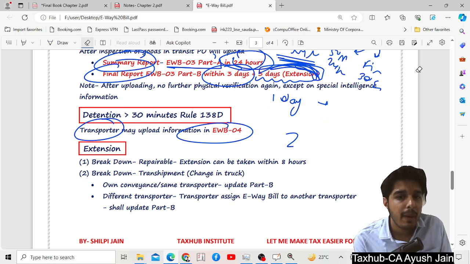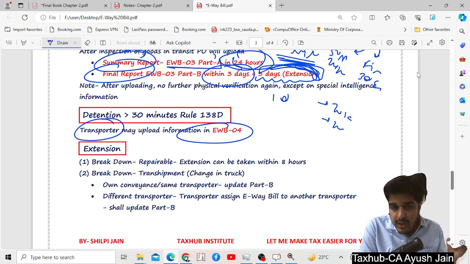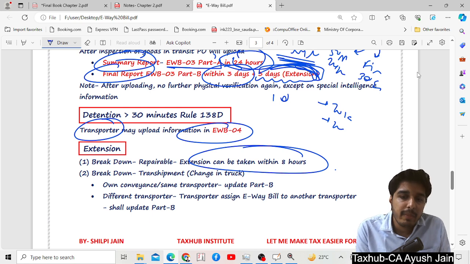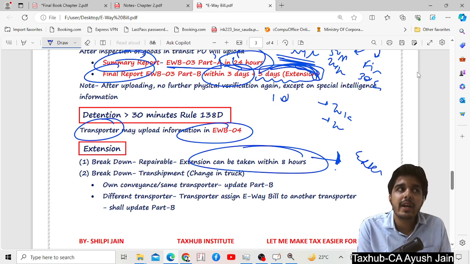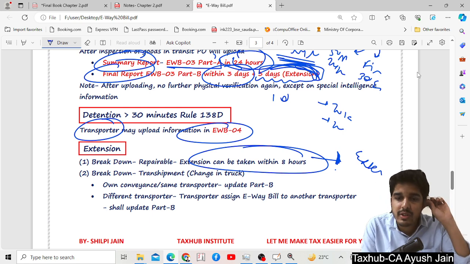So there is a time bound specified. But what if my truck breaks down, or it is caught in some accident? So it says that you can ask for extension within 8 hours. It means that after expiry of your e-way bill, you can apply for extension of your e-way bill, properly quoting the reason that my truck is going to be repaired, or I am at some accident or something like that.